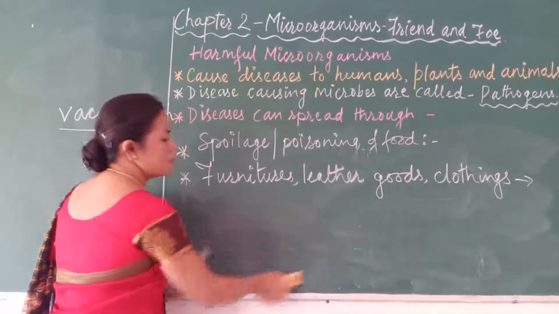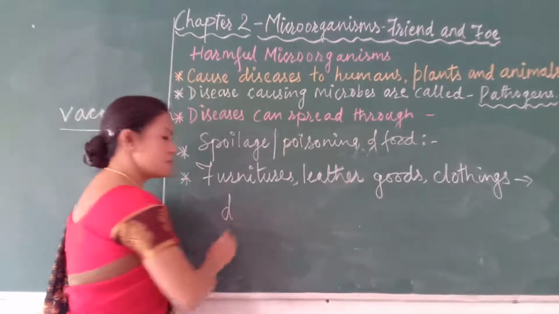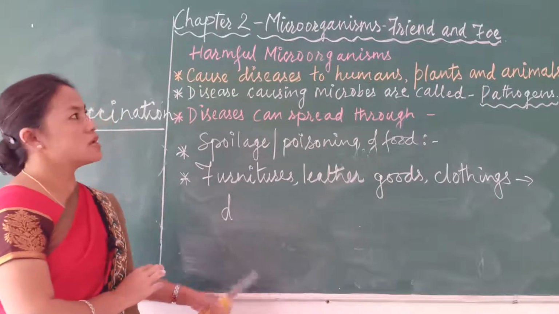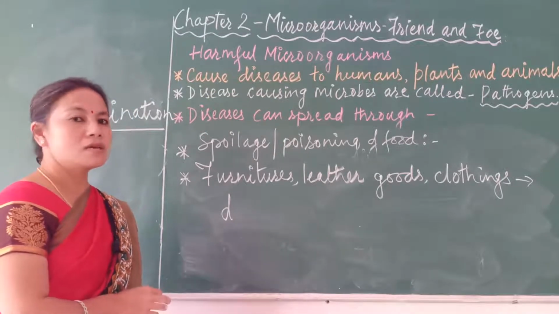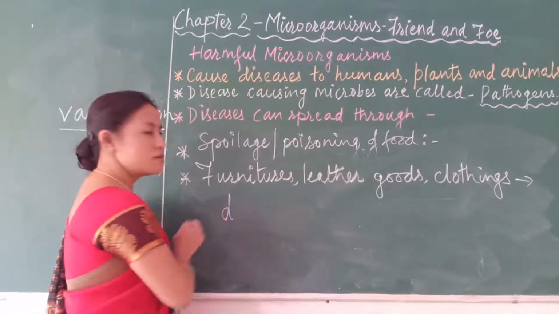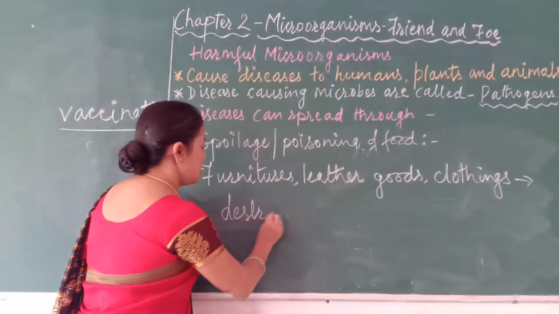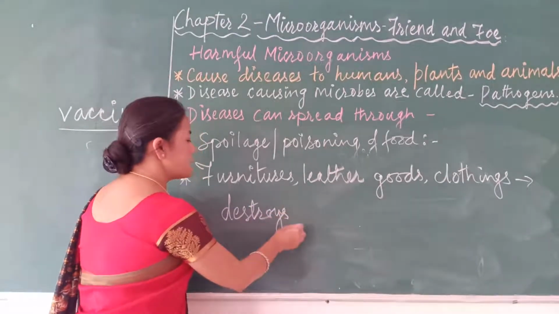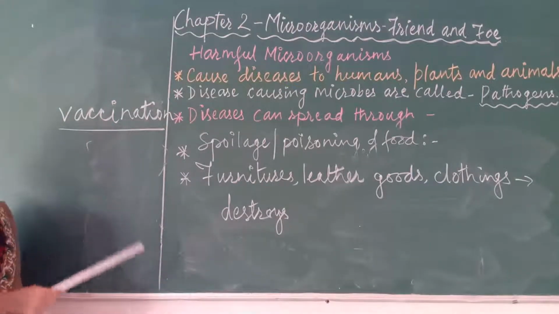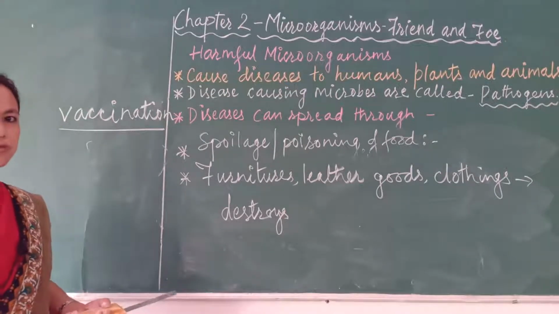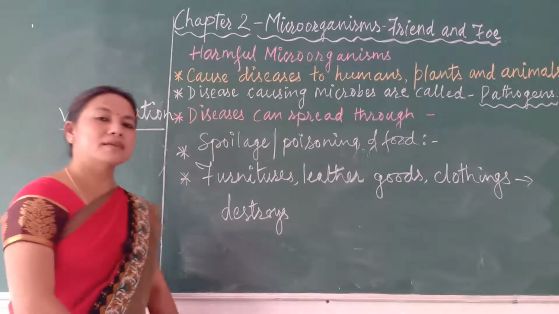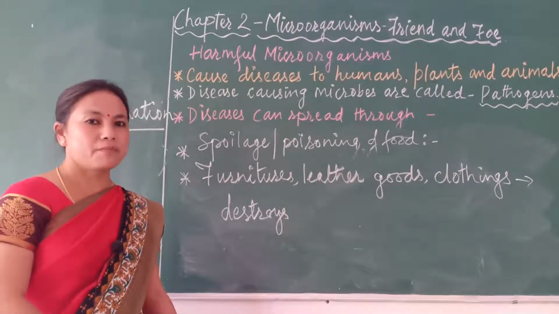What is the meaning of foe? Foe means our enemy. So there are certain microorganisms which are friendly to us, and there are certain microorganisms which are not so friendly or they are harmful to us. So microorganisms can be both. Some are friendly, some are not friendly. And how can we keep away these microorganisms? One simple method is vaccination. We have to immunize ourselves through vaccination, and we also have to practice certain preventive and protective measures.